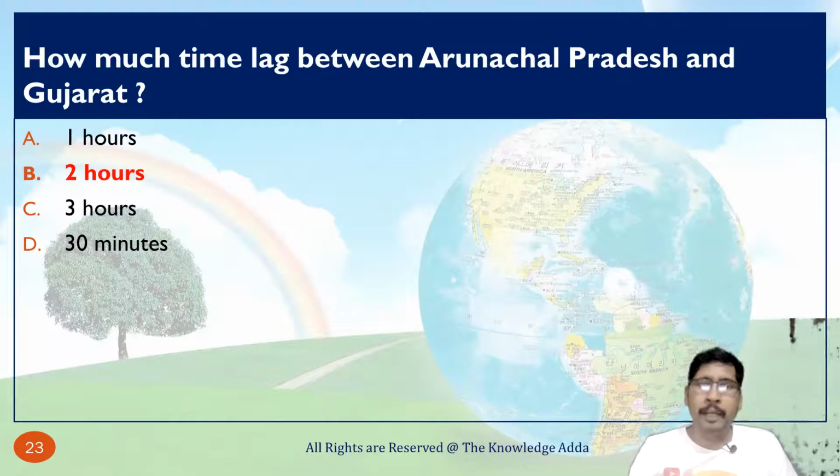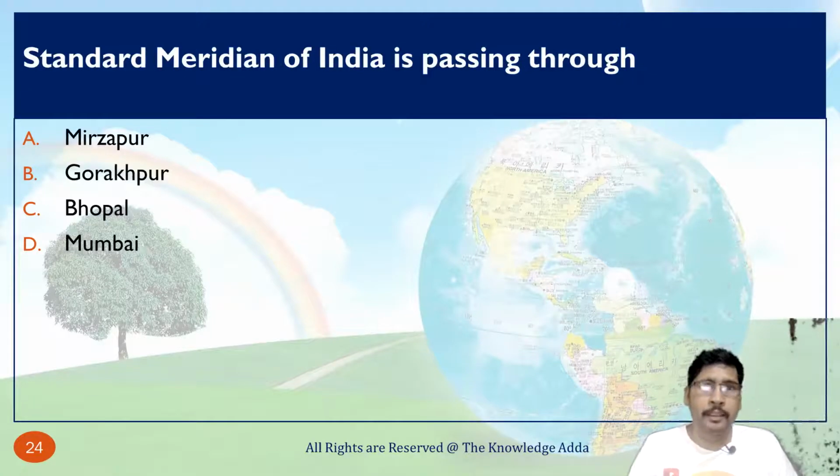And we have already discussed many times what is basically the reason behind it. You can see my previous video, in that video you can find the reason. So the standard meridian of India is passing through Mirzapur, that is situated in UP.